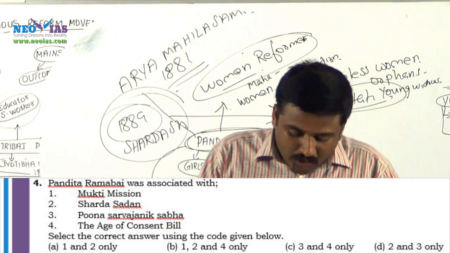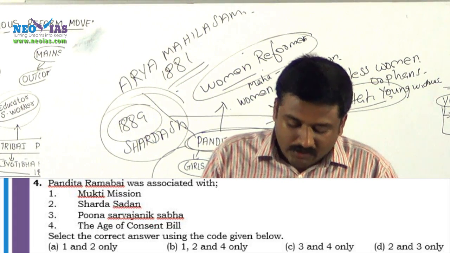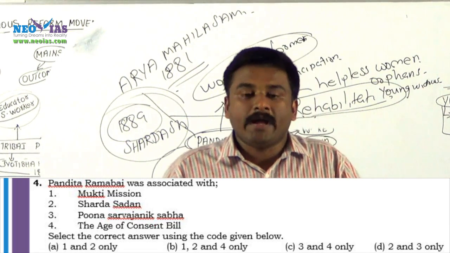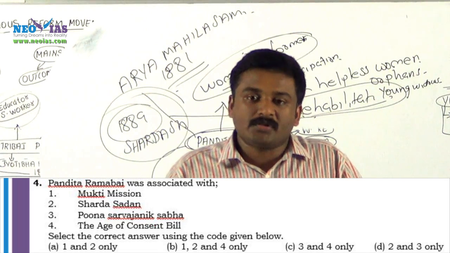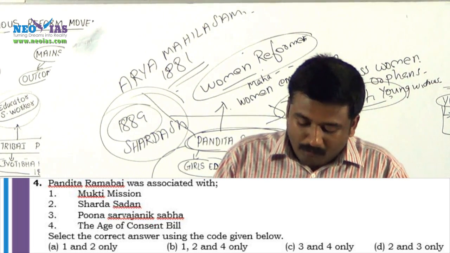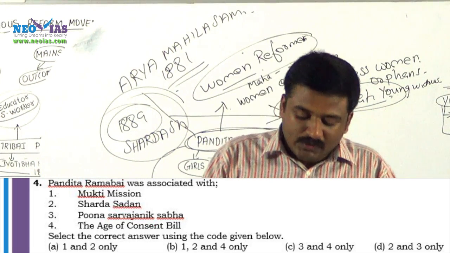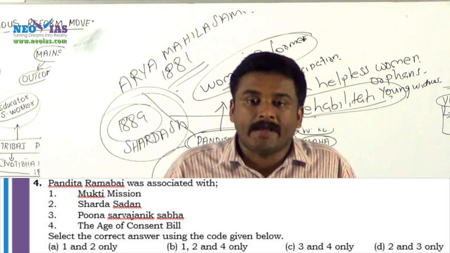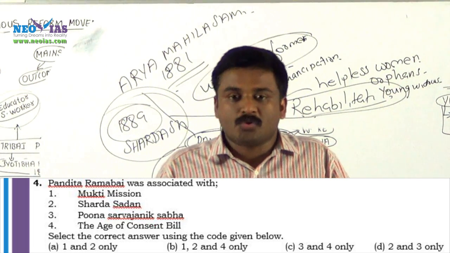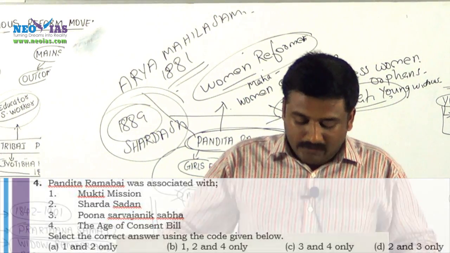Now in choices A and B, 1 and 2 are there. Now we have to check whether the fourth statement is correct or not. The age of consent bill. Actually, Pandita Ramabai has no association with the controversy related to the age of consent bill. So we shall eliminate option B. Our answer will be 1 and 2 only. And even in the case of Pune Sarvajanik Sabha, M.G. Ranade has a direct association with it, but Pandita Ramabai has no association with the Pune Sarvajanik Sabha. So our answer is 1 and 2 only.